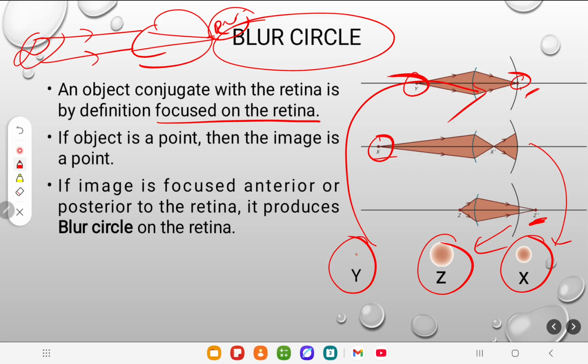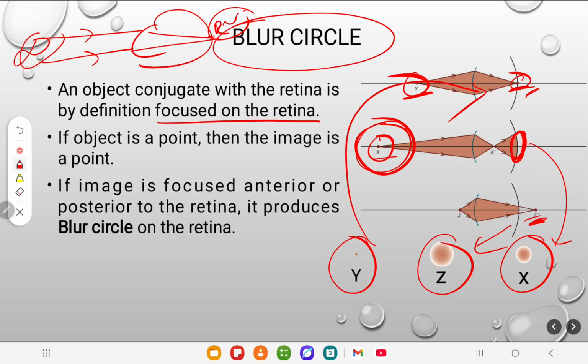But if there is no emmetropia, a point object does not form a point image but forms a blur circle.